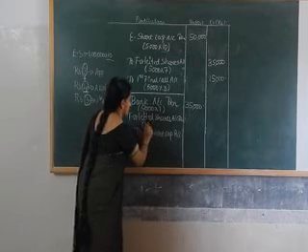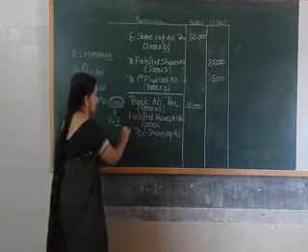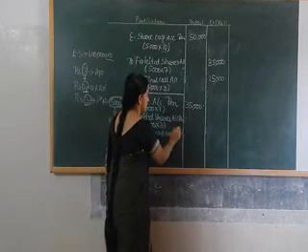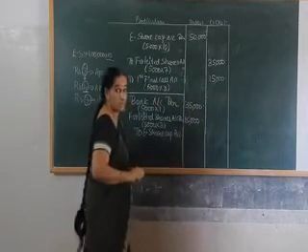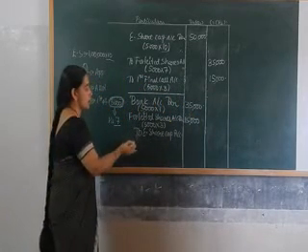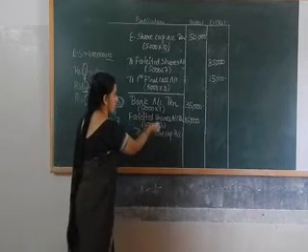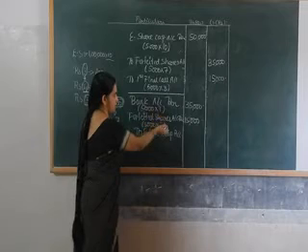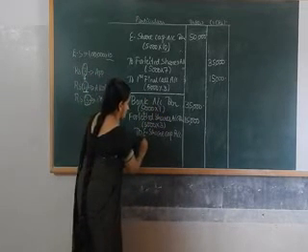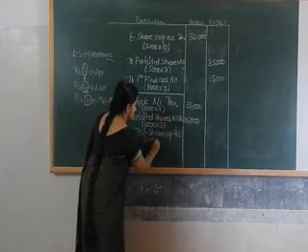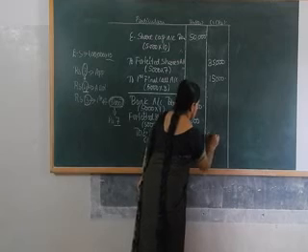So how to calculate the amount? 5,000 into discount amount 10 minus 7, that is 3, that is 15,000. Why is forfeited shares account debited? Because it is the expense to the company. When 10 rupee shares are issued at rupees 7, 3 rupees is the discount, and that discount amount will be debited because it is the expense. And equity share capital will be 5,000 into 10, that is 50,000.